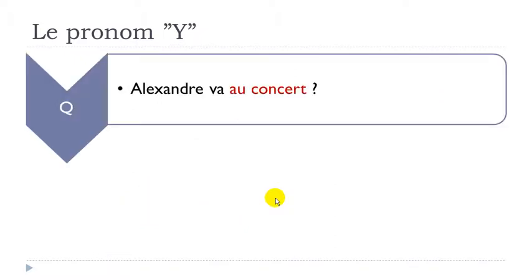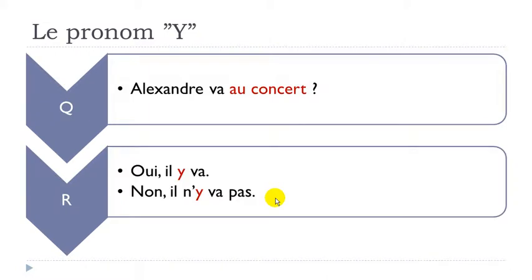Alexandre va au concert? Oui, il y va. Non, il n'y va pas. Okay, so no changes from what we saw previously. So the pronoun is before your verb, and when you get the negative form, your "ne" is coming before the pronoun, and then your "pas" is coming after your verb.